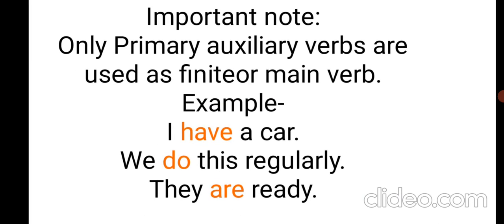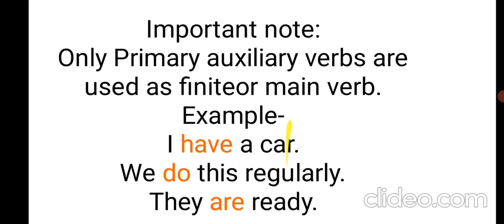In these sentences, primary auxiliary verbs are used in form of main verb, जो modal verb नहीं करते हैं. Modal verb always is used with main verb, पर primary auxiliary verb जो है वो कभी कभी main verb की तरह भी यूज होते हैं. Okay, so keep note of this.